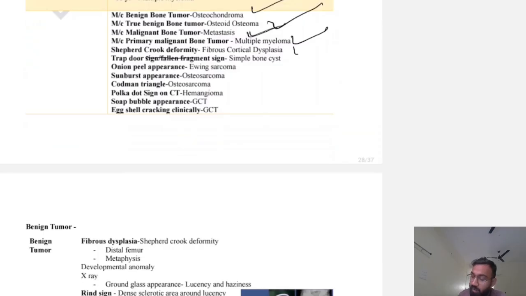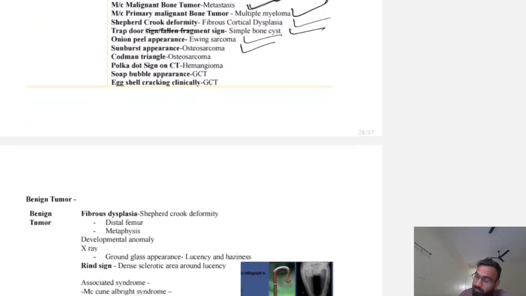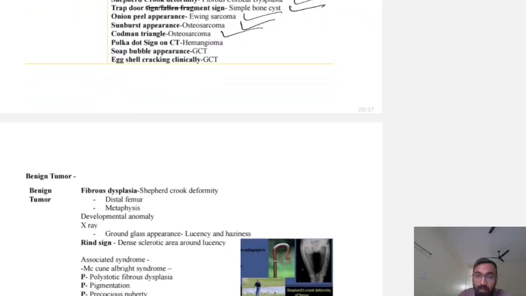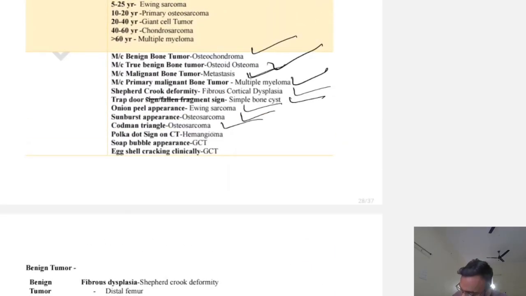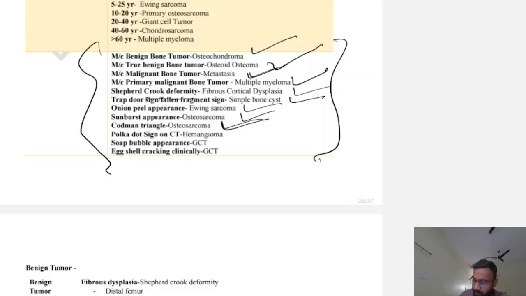Shepherd's crook deformity is seen in fibrous dysplasia. Trapdoor sign and fallen fragment sign are seen in simple bone cyst. Onion peel appearance is Ewing sarcoma. Osteosarcoma has sunburst appearance. Codman triangle is seen in osteosarcoma. So these are the striking features of all tumors. So I have compiled them in a single place.